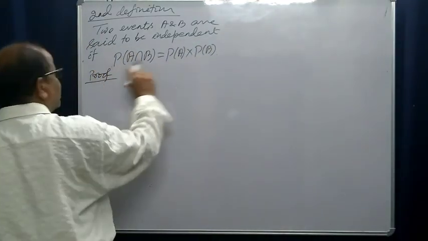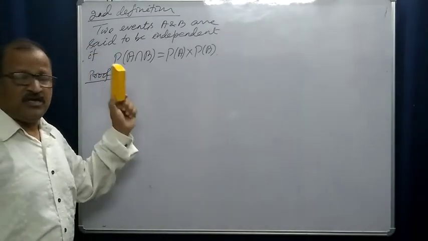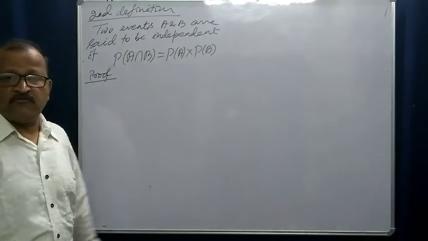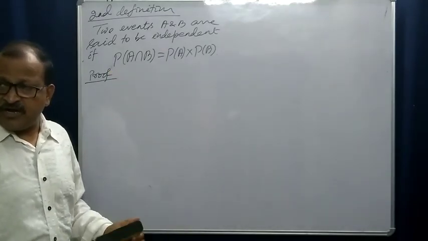This is the second definition of independent events. If probability of A intersection B is equal to probability of A into probability of B, then A and B are said to be independent, right?